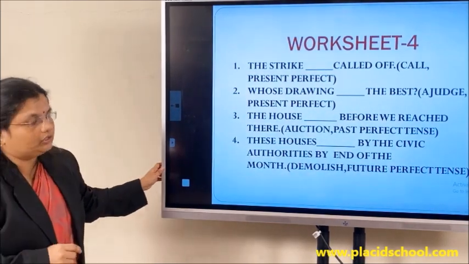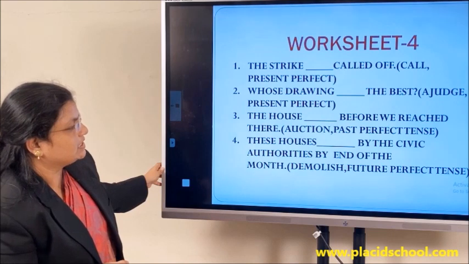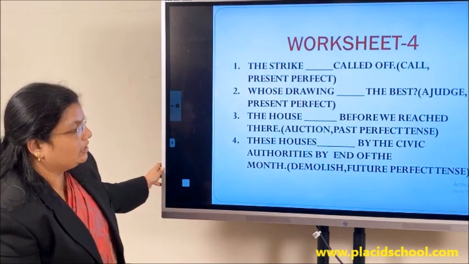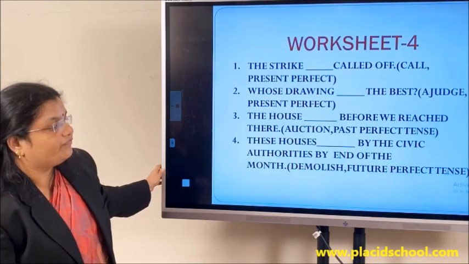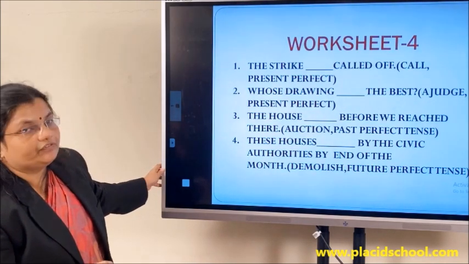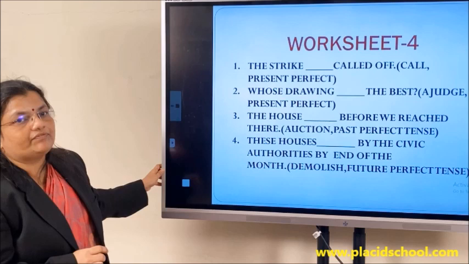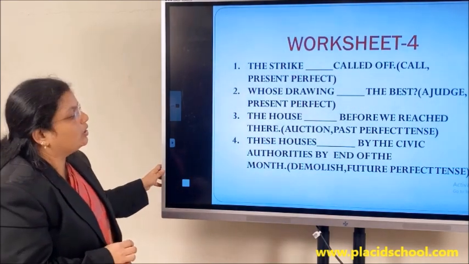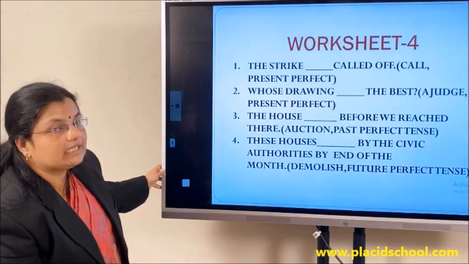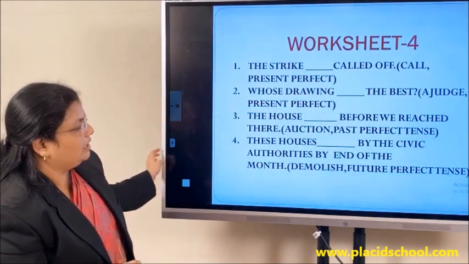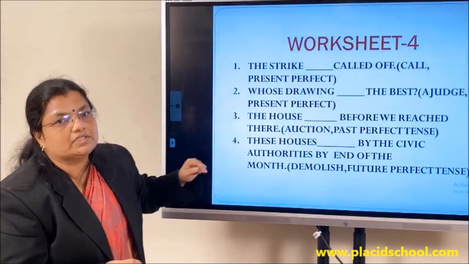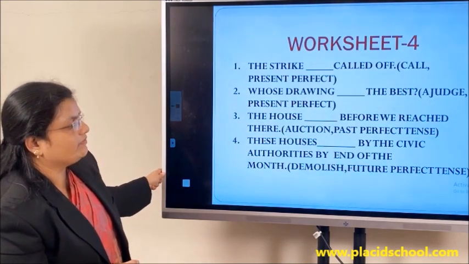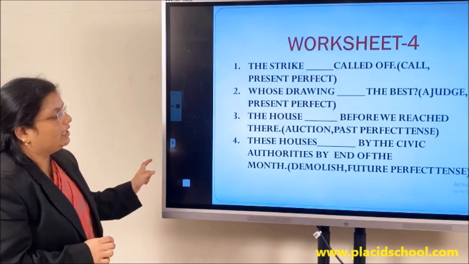Now look at the fourth one. These houses dash by the civic authorities by the end of the month. You have to fill in using the future perfect tense. Future perfect tense, what is the passive form? Will or shall plus have been. So what will we fill here? These houses will have been, what is the V3 form of demolish? Demolished. These houses will have been demolished by the civic authorities by the end of the month.